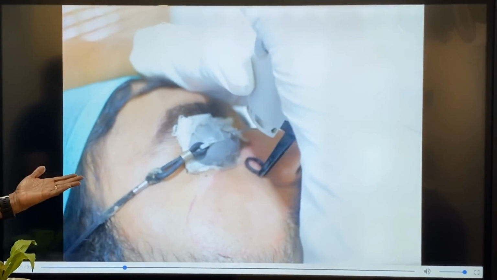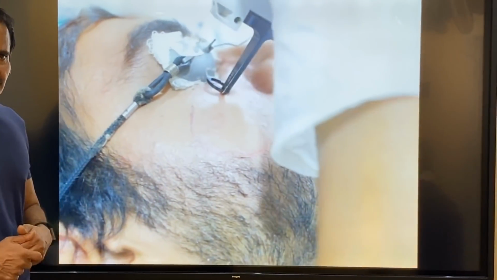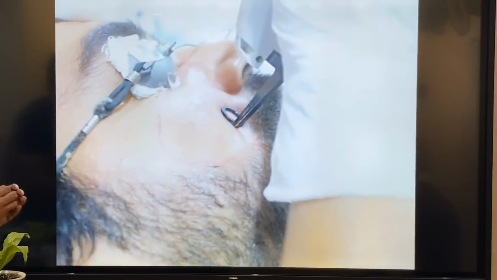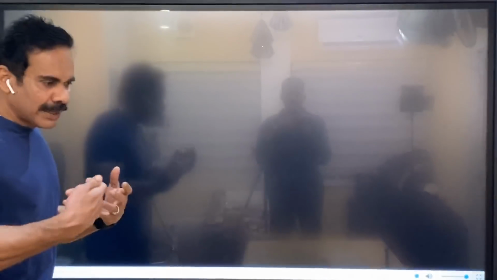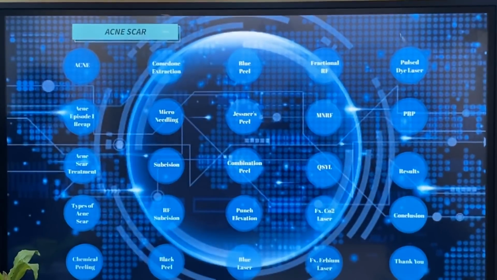Then pulse dye laser is a vascular laser but can be used for the treatment of acne scars. Sometimes we make a chromophore, like blood, will inject blood or make that lesion erythematous, more reddish color, then the results will be much better.